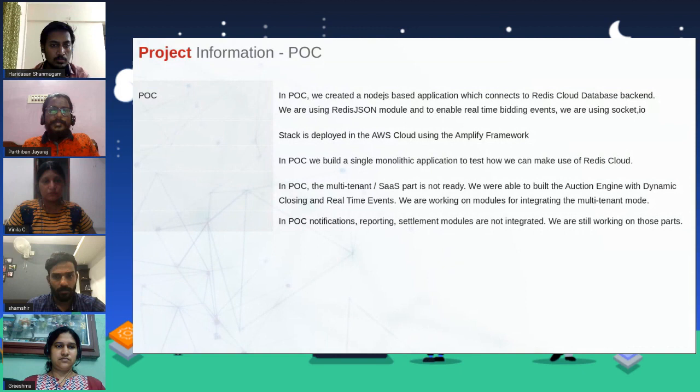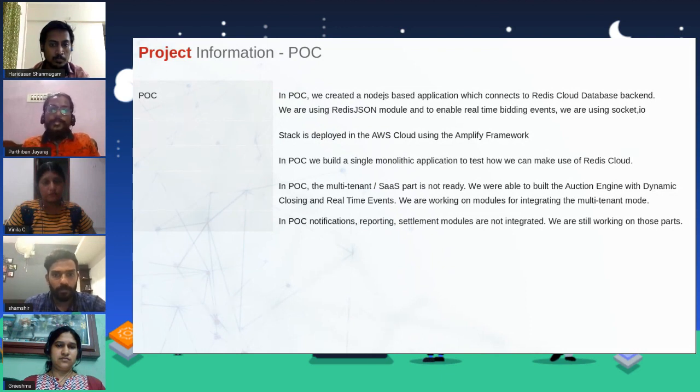And so we were creating a POC for this idea. We created it as an engine with the Redis module to enable real-time bidding events. We have created a Node.js application which connects to the Redis Cloud database, and then using the Redis JSON module, we enable the socket. Using Socket.io, we enable the real-time bidding events.